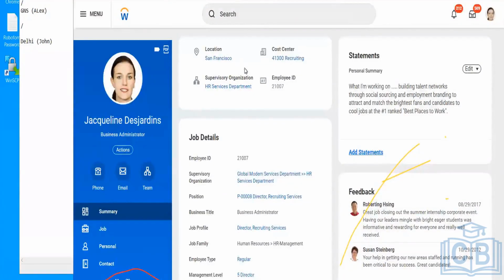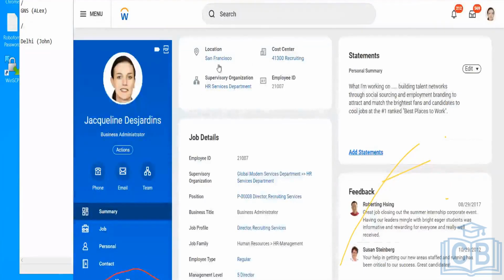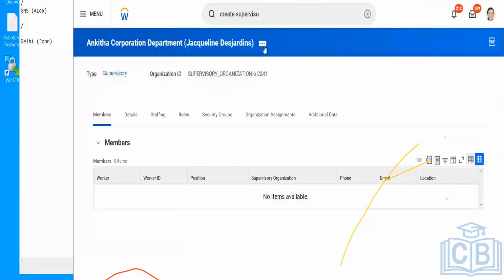Once you have created it and the member is hired under their supervisory organization, it would be visible like this, for example, HR Services Department. If the supervisory organization of Jacqueline was this Ankita Corporation, then Ankita Corporation would be visible here. So this is how the back end of the supervisory organization will look, and here the supervisory organization will come up for that particular employee.